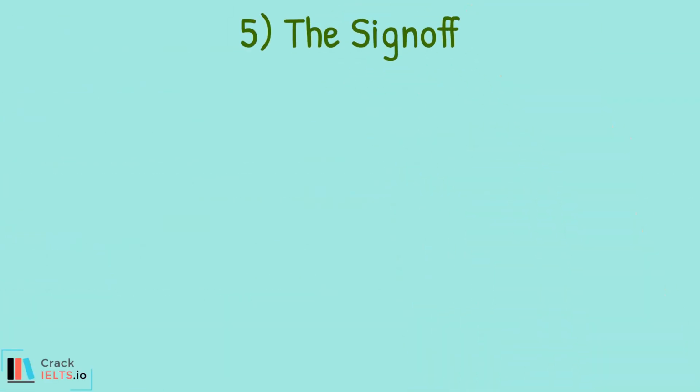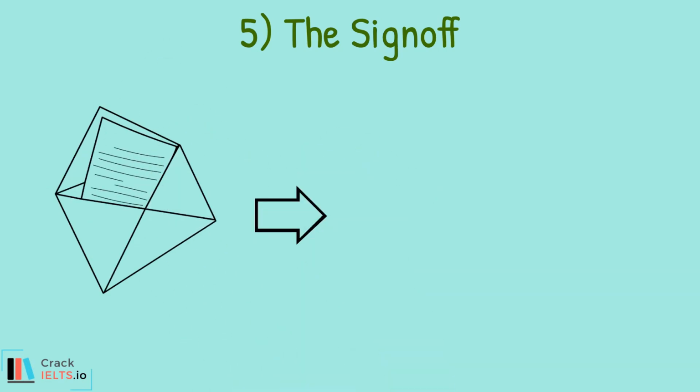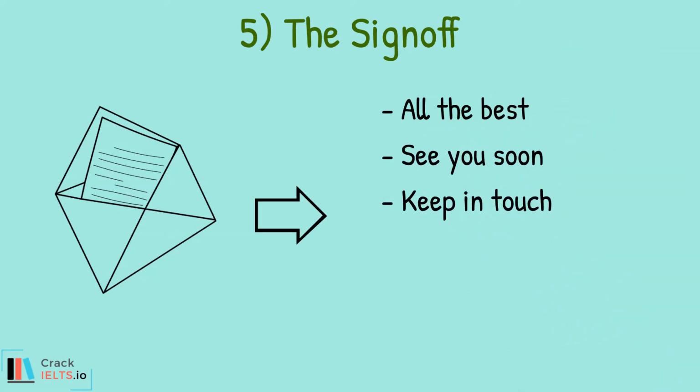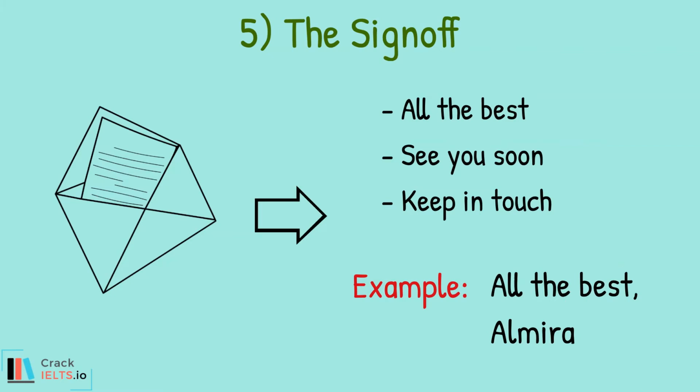Finally, let's look at the sign-off. You must sign off your letter correctly. Use one of these phrases followed by your first name: all the best, see you soon, keep in touch. For example, all the best, and below it your name, in this case Almira. You would never add your surname when writing to a friend.